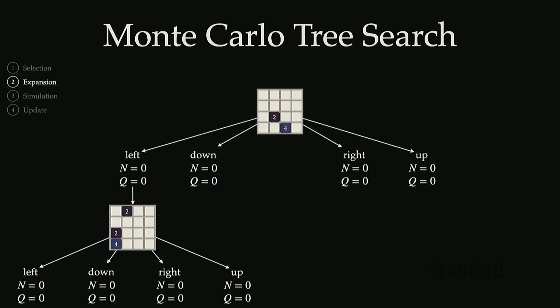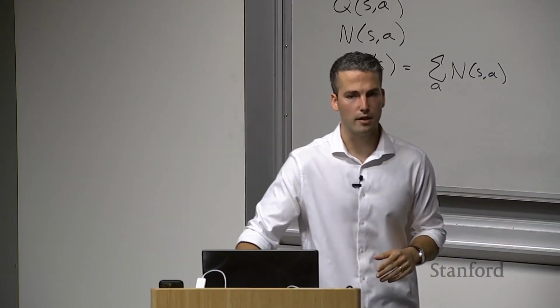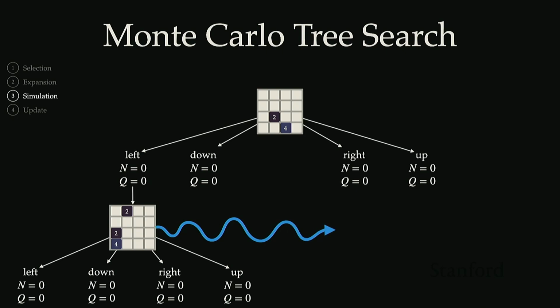So now we go into the simulation step. And in this example, we're going to use a random rollout policy here. So we're just going to say, for this example, we're taking 10 random actions into the future. So this is literally just going to be randomly swiping left, right, up, down for 10 actions into the future. And that will bring us to a new board state. So we've kept track of the rewards that we received along this random rollout. And so from that, we get this utility estimate of 72 from this simulation step.